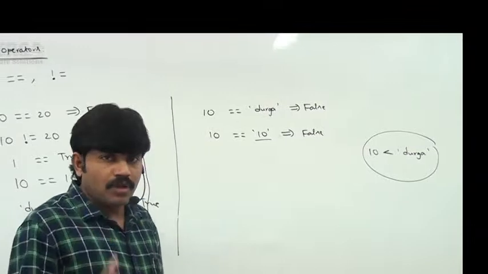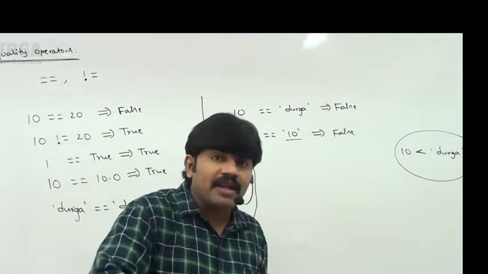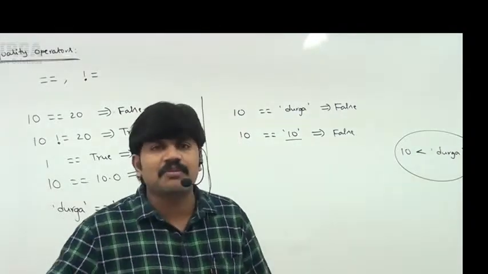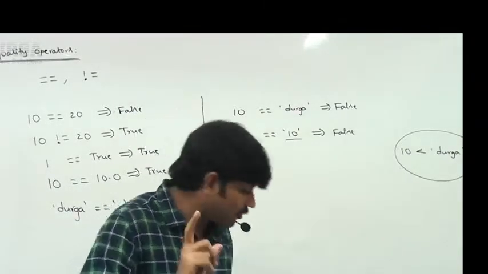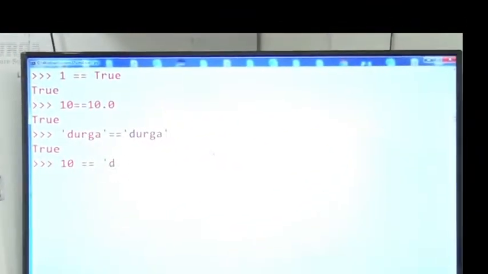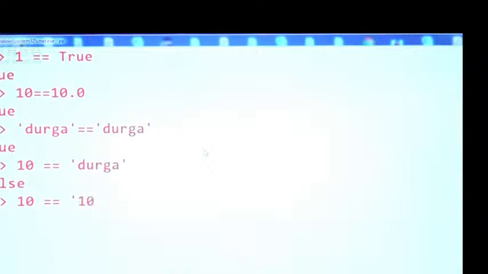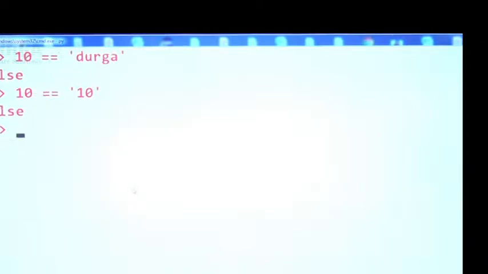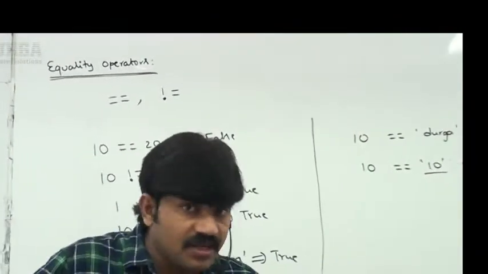So if you apply the double equal operator between incompatible types, one a number type and the other a string type, then immediately we get false as the answer. Have a look: 10 double equal to Durga, perfectly the answer is false. 10 double equal to 10, but this 10 is in string style, so the output is false. That's all, friends. That is the behavior of equality operators. Is it clear for all of you?